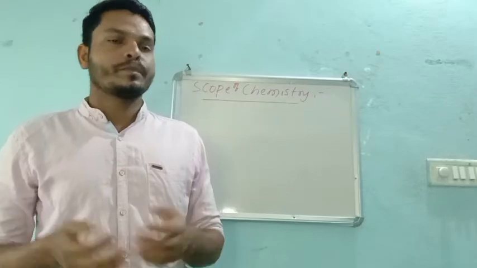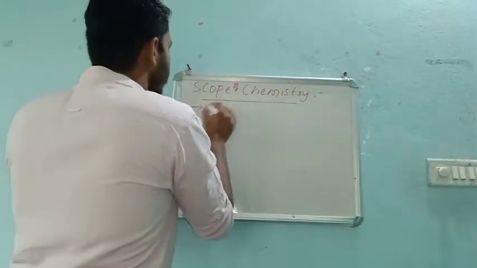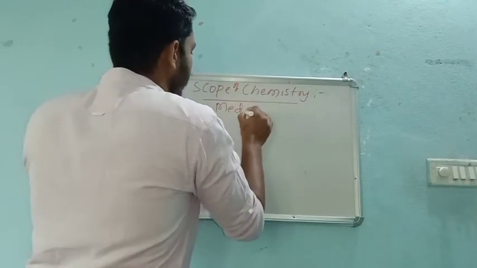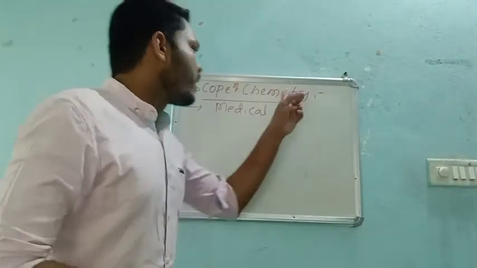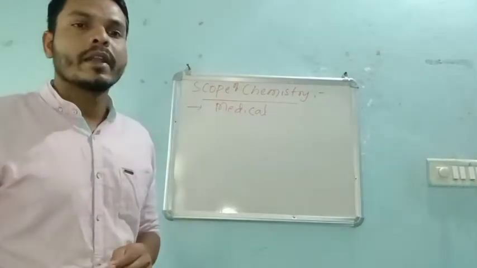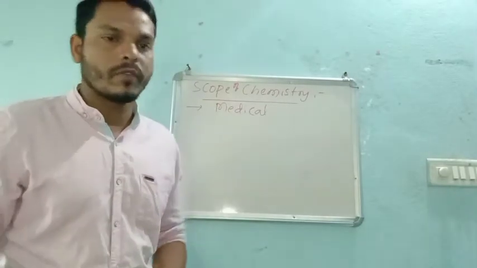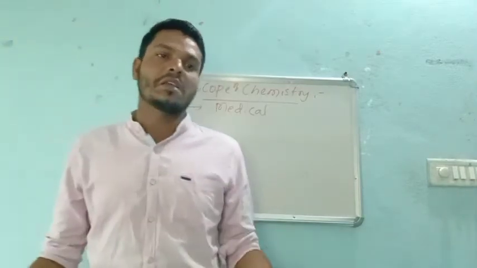The first use or scope of this is very important. That is nothing but medical. You all know, right? Without the chemicals, we cannot prepare a drug. If the chemist is not preparing a drug, then the doctor is nothing, right?